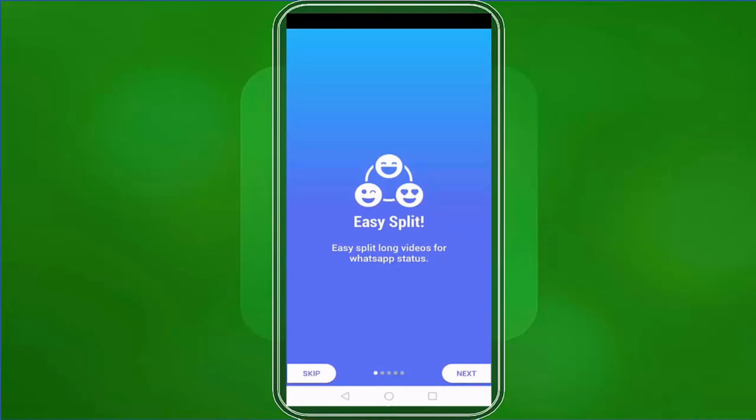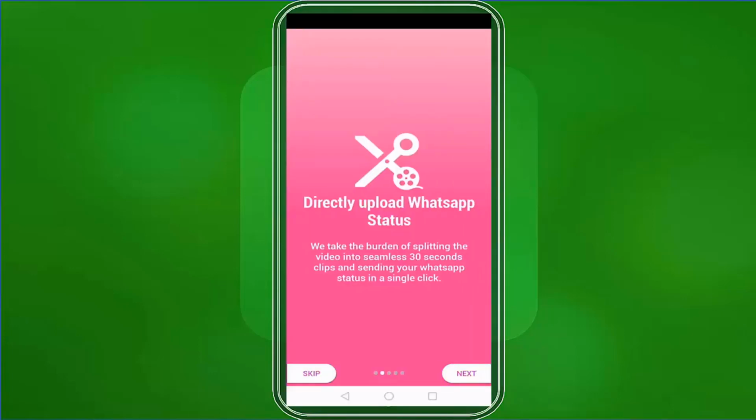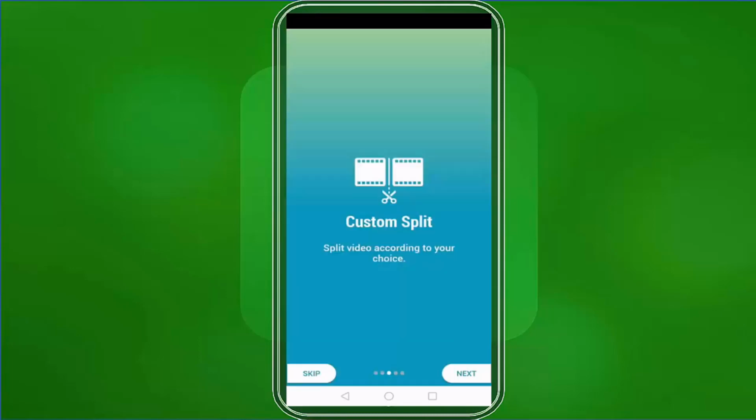It allows you to easily split long videos for WhatsApp status. Tap Next. The app allows you to directly upload WhatsApp status, taking out the burden of splitting long videos into seamless 30-second clips and sending your multiple WhatsApp status in a single click. You can also split videos according to your preference. Lastly, it has a feature of single split, so you can trim your video once according to your choice.